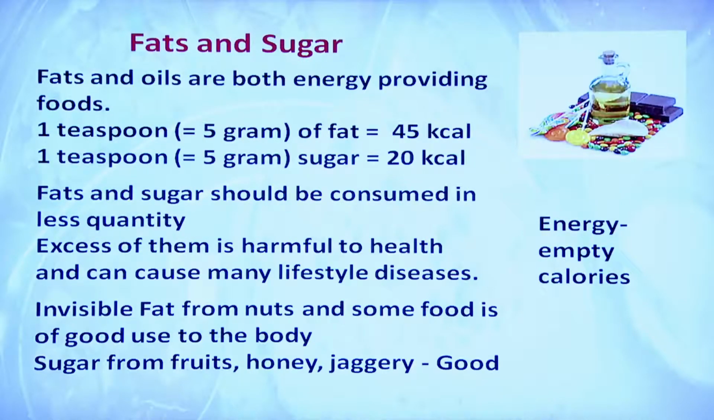The next food group, or the fifth food group, is fats and sugar. It is very rich in energy, but on the right side you will see energy, but only the empty calories. Fats and sugar do not provide any other kind of nutrients. You will see here an example: 1 teaspoon, equivalent to 5 grams of fat, gives you 45 calories, and 1 teaspoon of sugar gives you 20 calories.